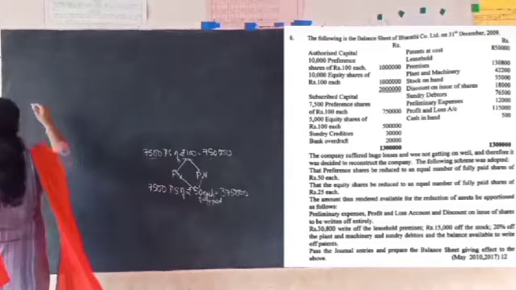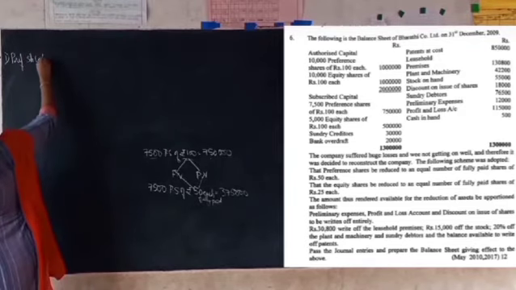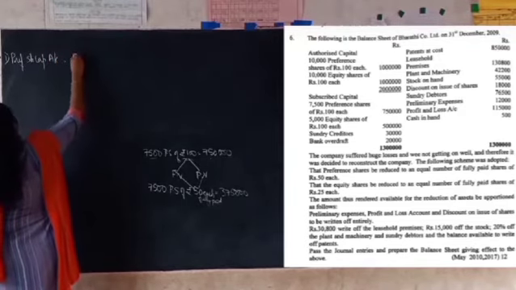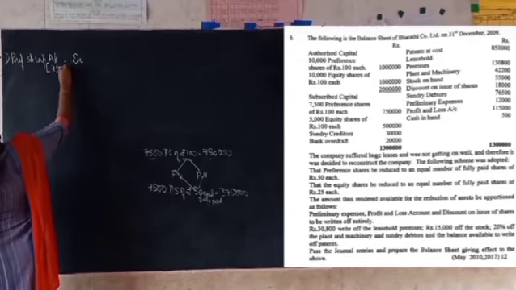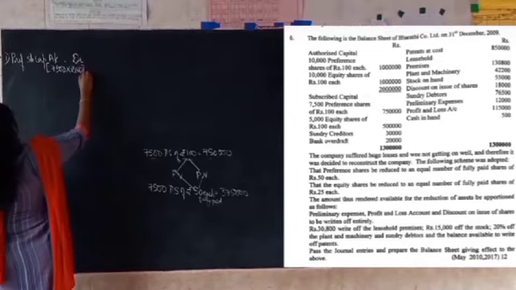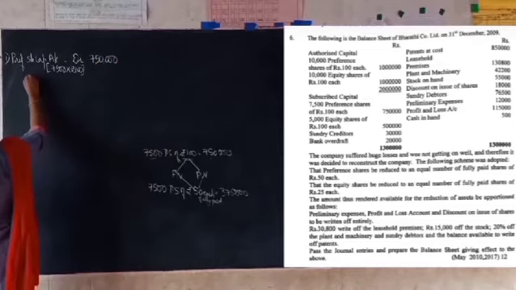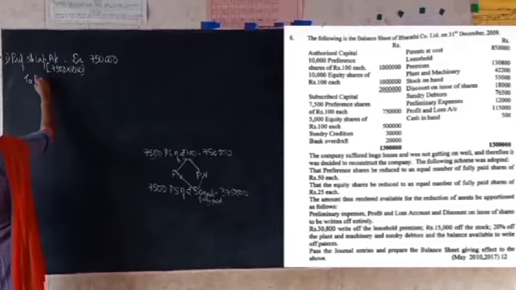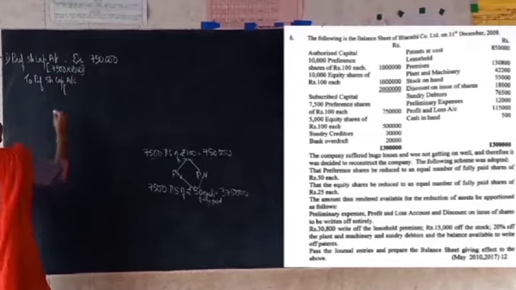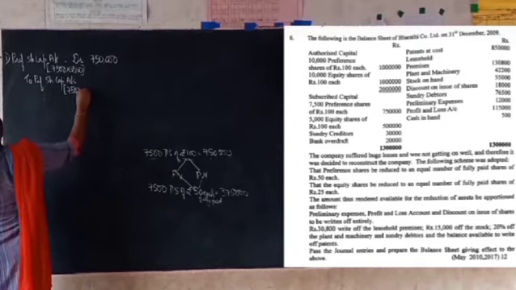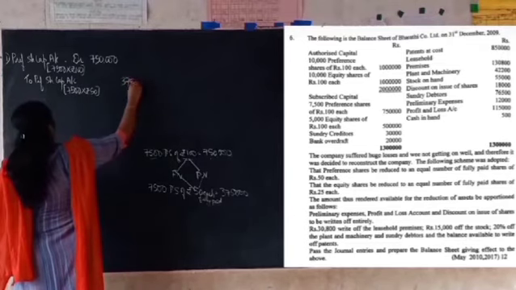I will write the journal entry now. Preference share capital account debit. So this is for cancelling the old capital where you had 7,500 preference shares of rupees 100 each, which comes to 7,50,000. Then we have to give credit to the new capital, to preference share capital account. So this is for new capital where you have 7,500 preference shares of rupees 50 each, which comes to 3,75,000.